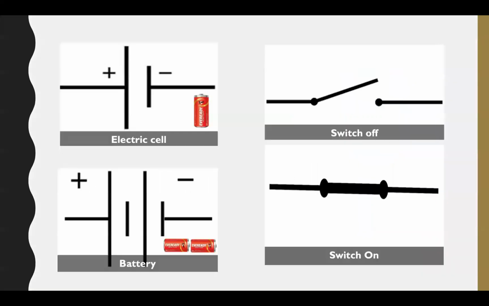Here you can see this is the symbol of a cell. Okay, here the positive terminal is denoted by the long line, whereas the small line shows the negative terminal. And here you can see this is the symbol of a battery. Okay, so this is the battery of two cells. So the long line is the positive terminal and the small line is the negative terminal. Okay, now this is the symbol of the switch off condition, and this is the symbol of switch on condition.